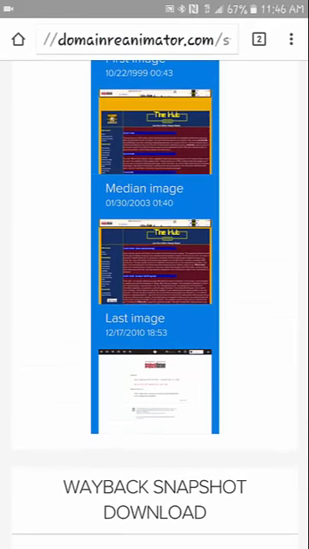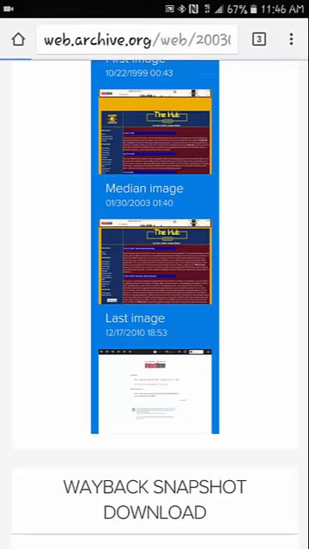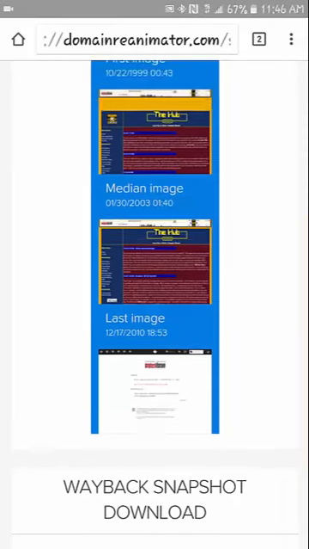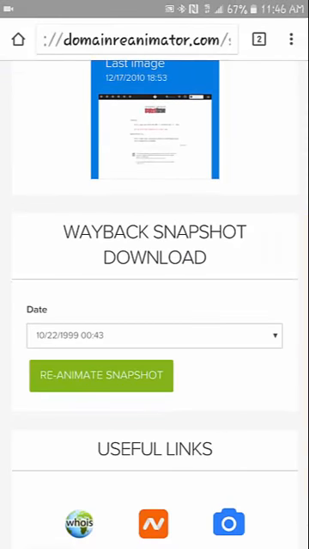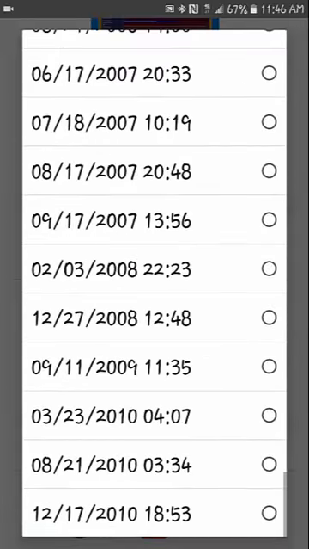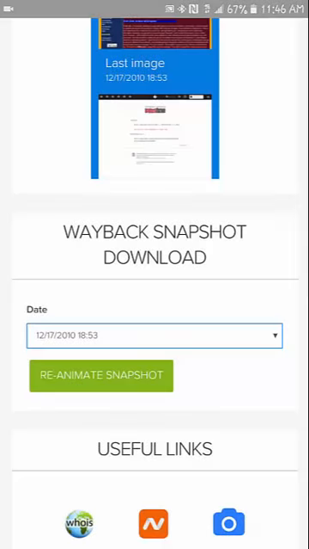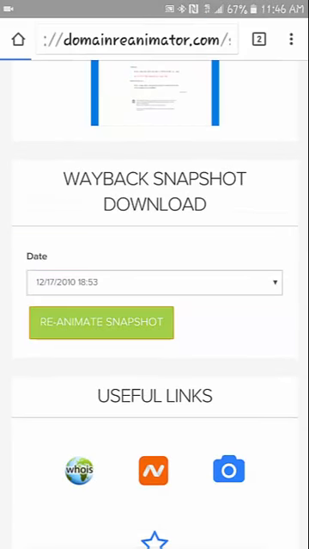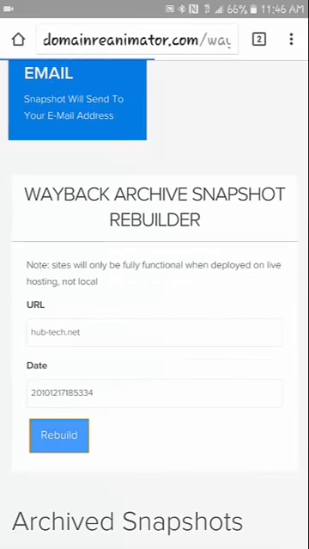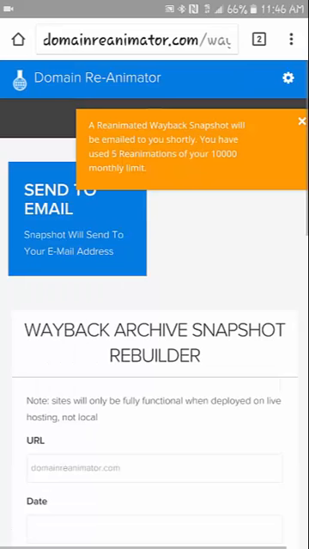And right here I can see that this image from 12/17/2010, this is a good snapshot, right? So after I made the purchase for the domain, I'm just going to scroll to 2010, 12/17/2010, click that, and then click reanimate snapshot. And it'll take me right over to the screen right here, and I just click rebuild, and now it's going to send the rebuild archive to my email.